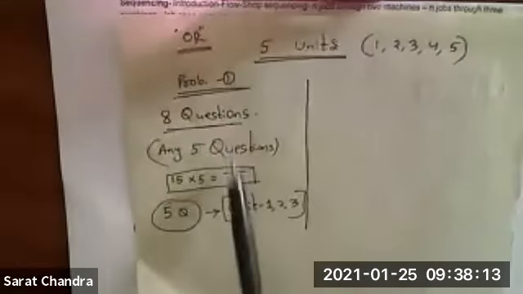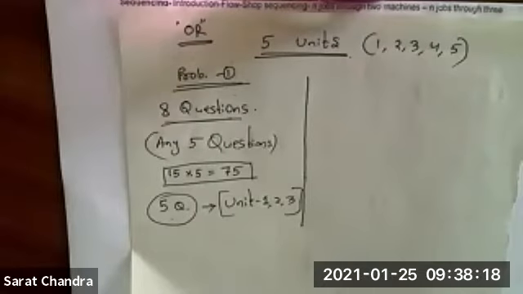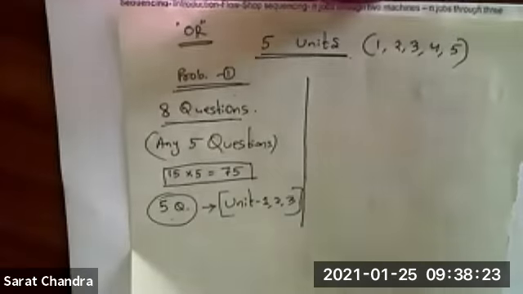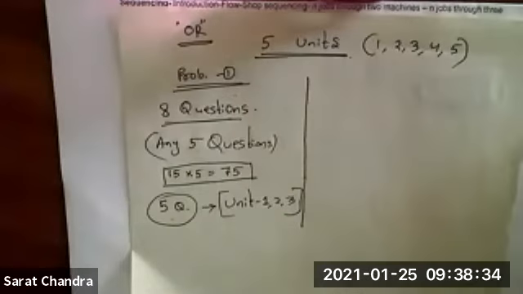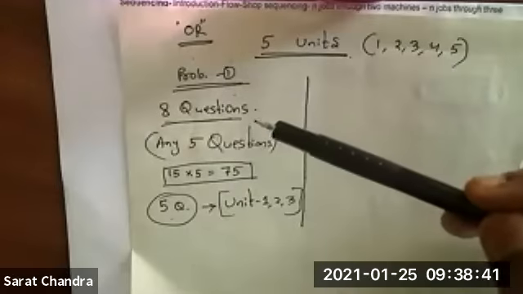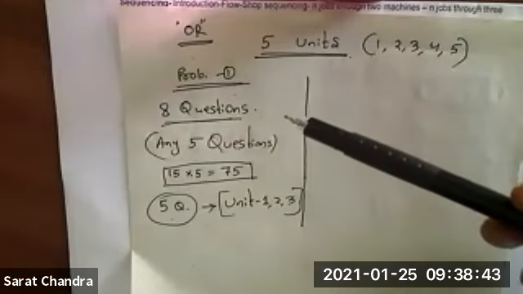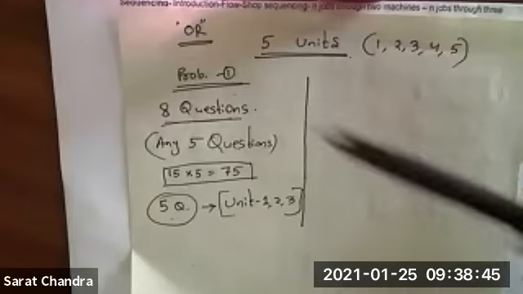If we follow this probability, then we have almost completed the syllabus. Unit 1 is completed, and we will revise it. Unit 2 and unit 3 are also completed, and in unit 4 the theory of games part is also completed. So far we do not have confirmation regarding the question paper pattern. If the pattern is like this, then we have almost covered the syllabus, and from now onwards we can go for revision.